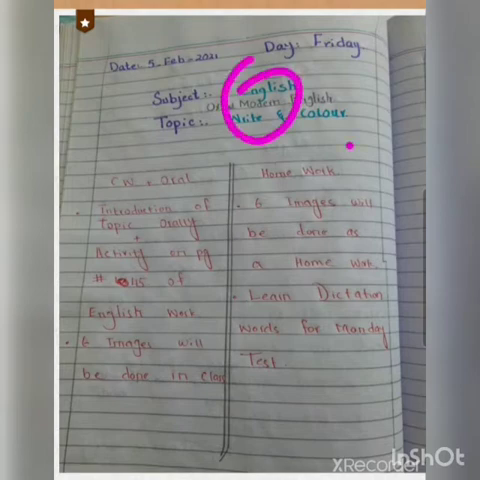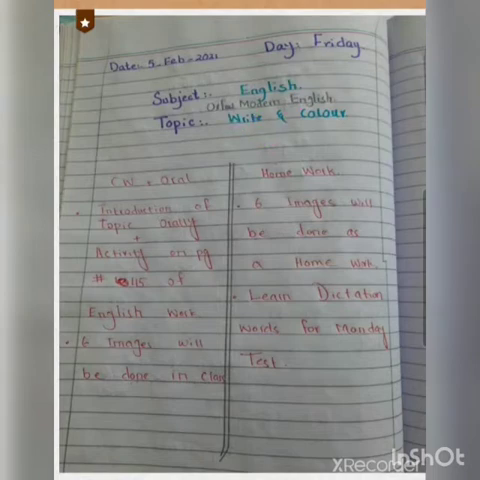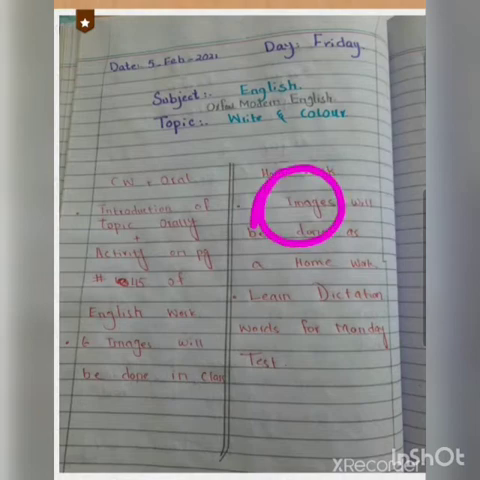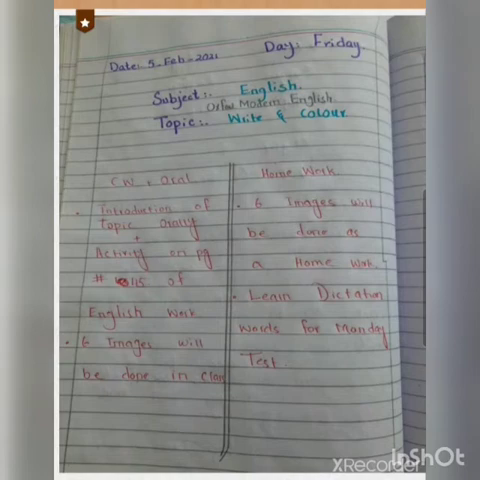Today it was Friday and the subject we worked on in class was English, and the topic we did was write and colors. First of all, there was an oral introduction on page number 45. Then you did the activity on the same page. Now the homework is: you did 6 lines in the classroom, and the next 6 lines you have to do from your home. You have to write it, plus you have to color it.